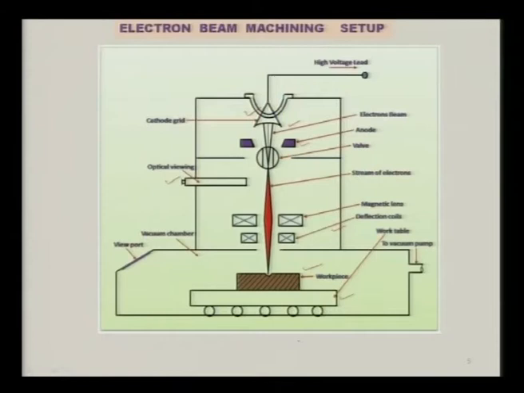Now the whole of this operation of electron beam machining and production of electron beam is done in vacuum. Very high vacuum is there, and that vacuum can be achieved with the help of the vacuum pump that you can see on the right side. And if you want to see the location of the workpiece with reference to the beam, there is another viewport with the help of which you can see the location of the beam on the workpiece and the removal of the material from the workpiece. So this is a schematic diagram of electron beam machining setup.